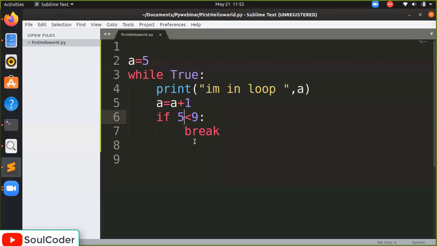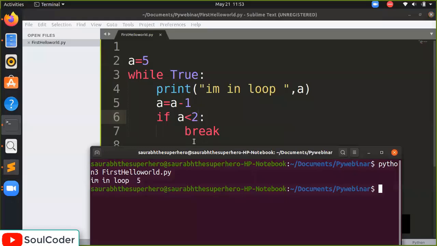So what we can do, if you want to run it multiple times, for that purpose we can use the if and else statement. We will do something like a minus 1, and if a is smaller than 2, then it will break the loop. This way, we can stop it. Let's see.